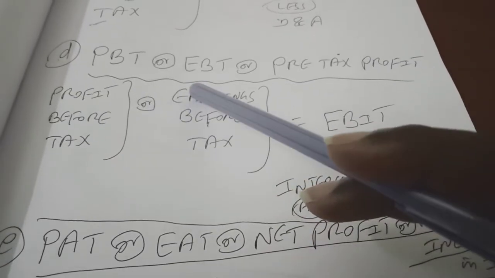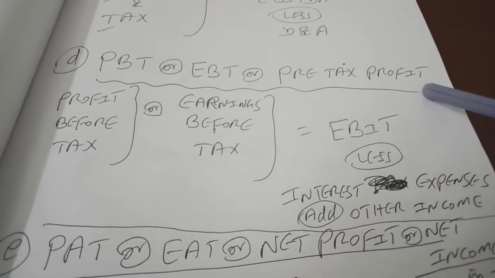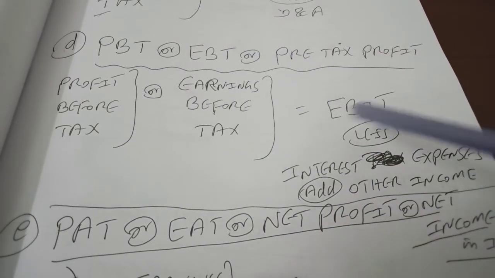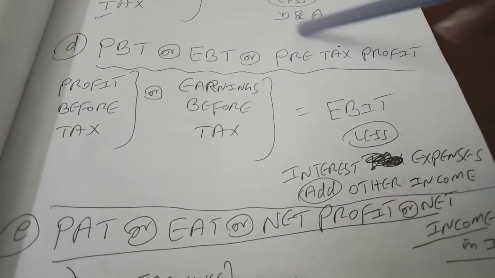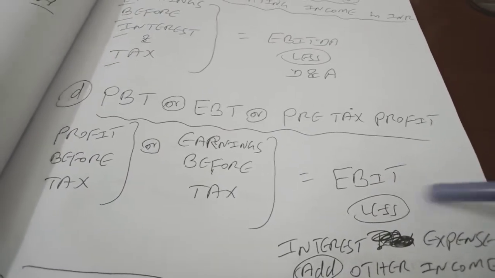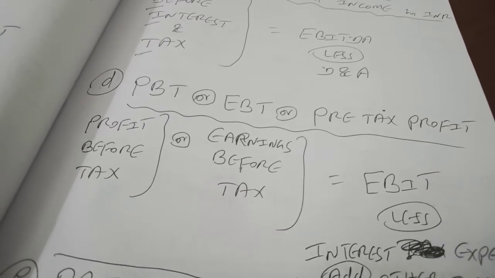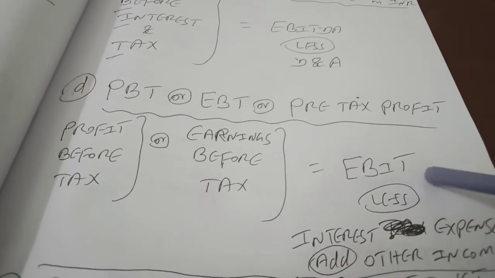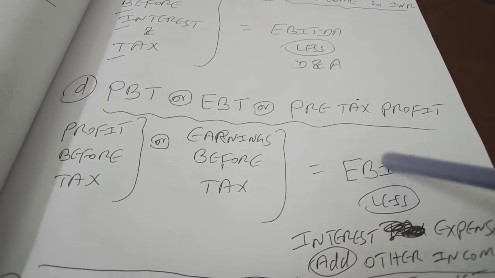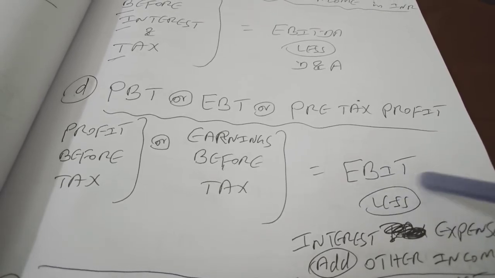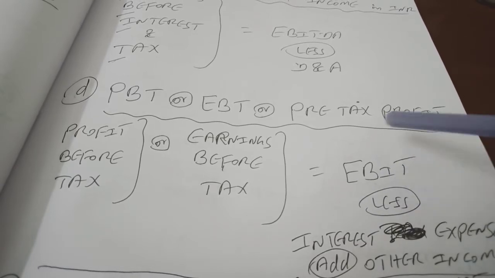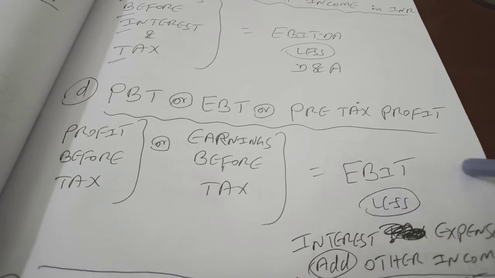The next one is PBT or EBT, otherwise known as pre-tax profit. Profit before tax, otherwise known as earnings before tax, is nothing but the EBIT which we got in the third step, earnings before interest and tax, right? We'll start with that, and then we will subtract interest expense. Look at the letters here, EBIT. If I strike off I, I am going to have the remaining three letters EBT, otherwise known as PBT, right? PBIT, if I strike off I, it becomes PBT.